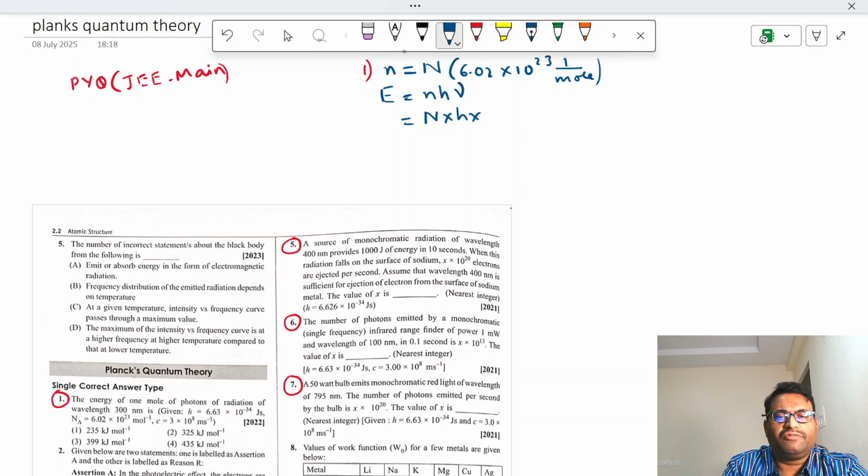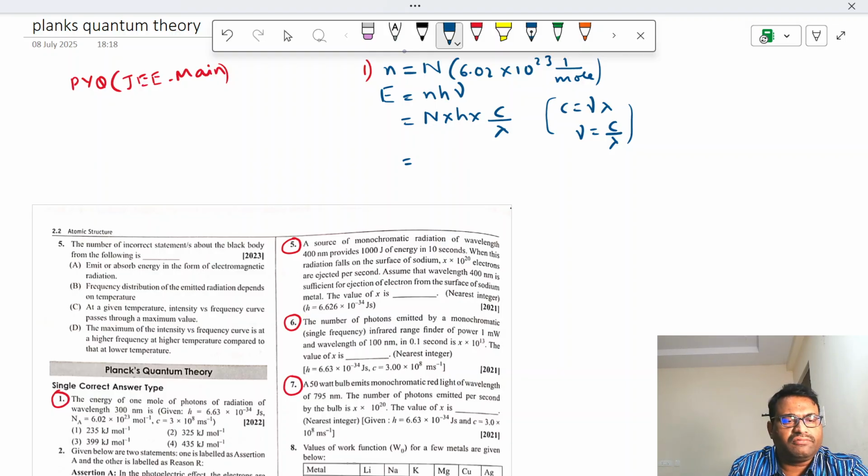We know that C is equal to nu lambda, so nu is equal to C by lambda. Then what do you get? The Avogadro number is given already in the question.